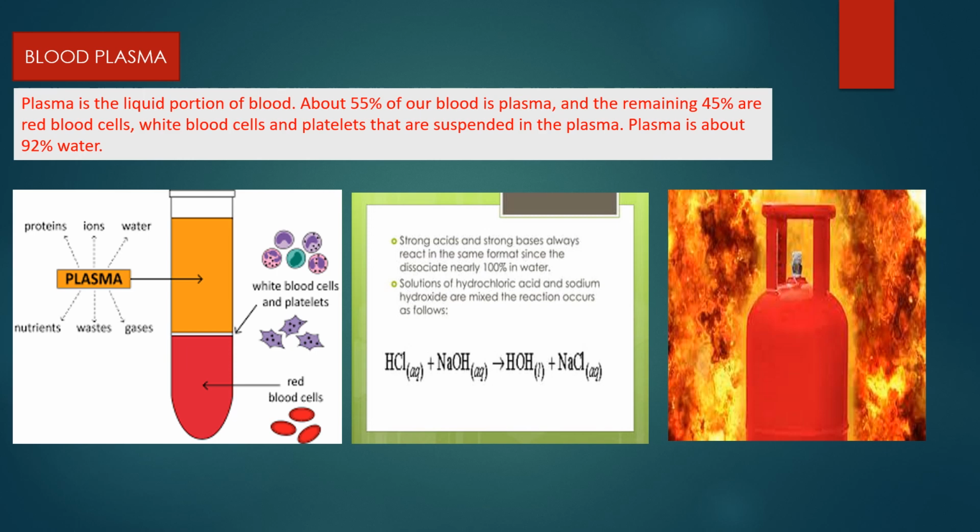Another example is LPG, which you are using at home. LPG is basically a gas. If there is any leak and it is mixed with air, and a minor ignition comes from anywhere, it can start burning. The mixture of LPG gas, propane, and butane in air can create an explosive mixture. So you have to be very careful.